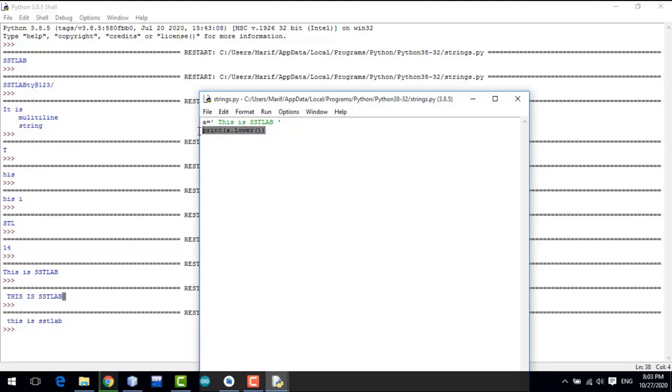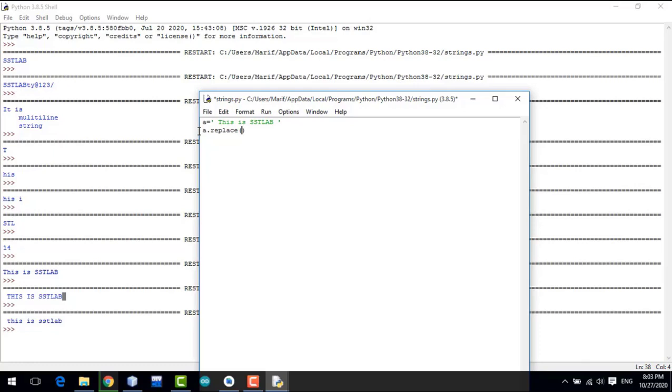So in string you can also replace a character. Replace a character means, just like in MS Word, you can replace a character with another character. So a simple method will be used, a dot replace.